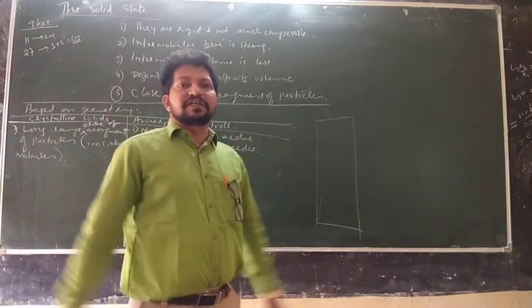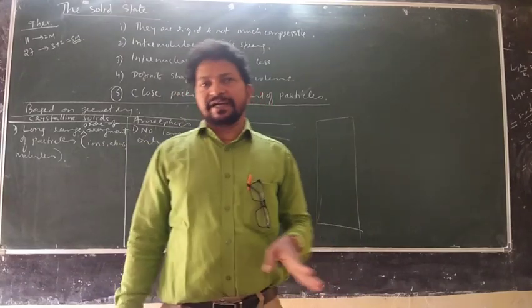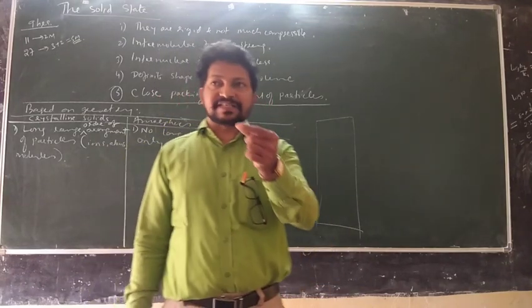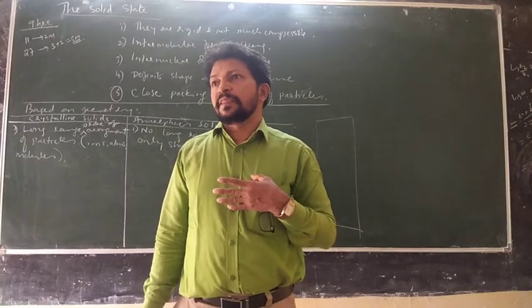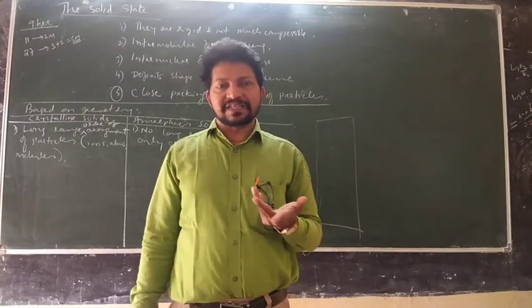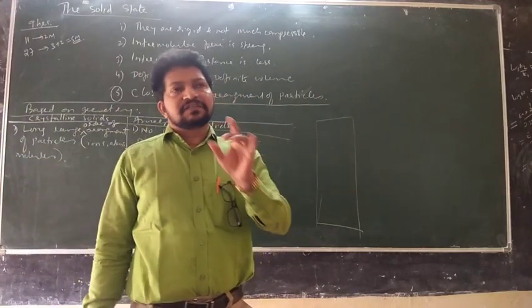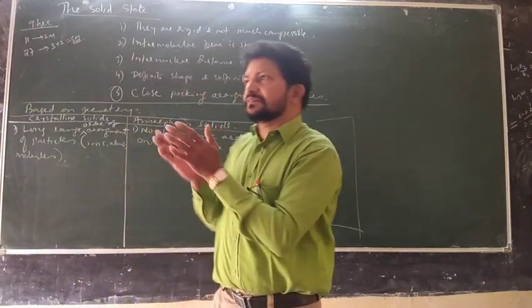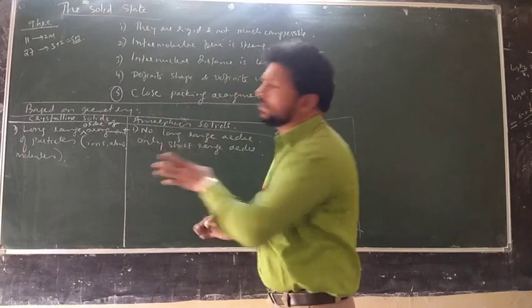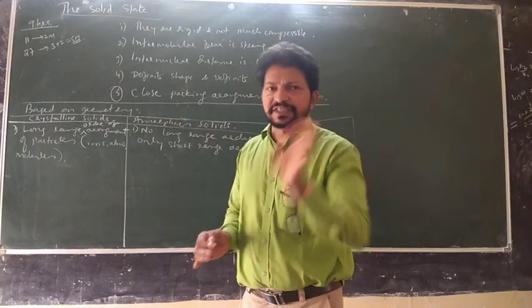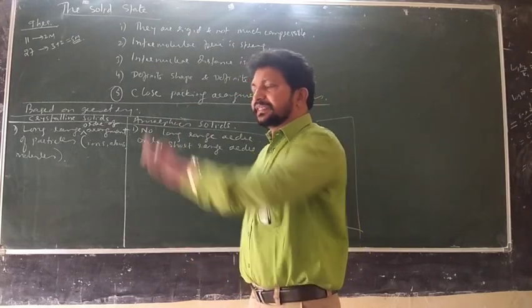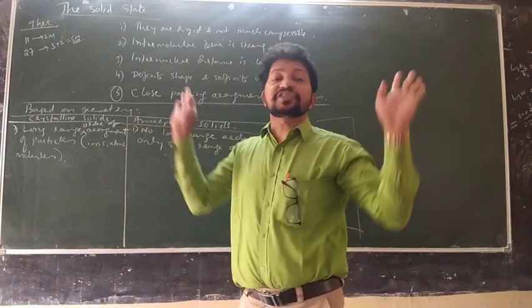Suppose crystalline solid may be sodium chloride, sugar crystal, ice. There is a long range order. Suppose if you learn only a small part of the crystal, the geometry of the crystal, the entire crystal is a repetition of the same.